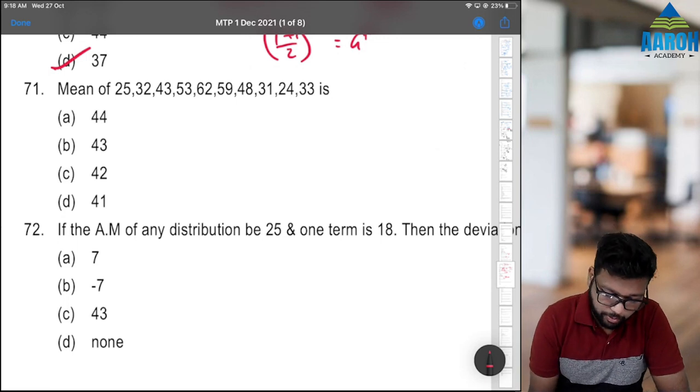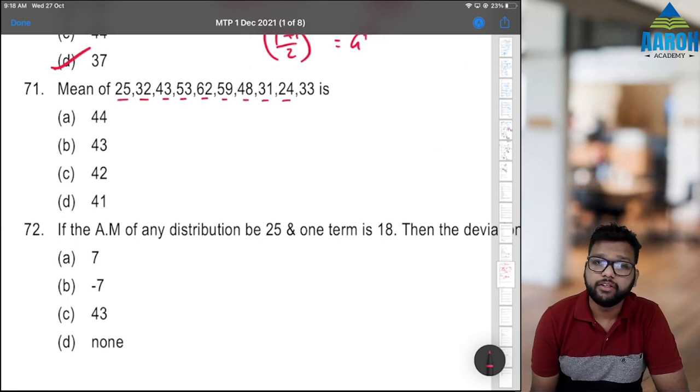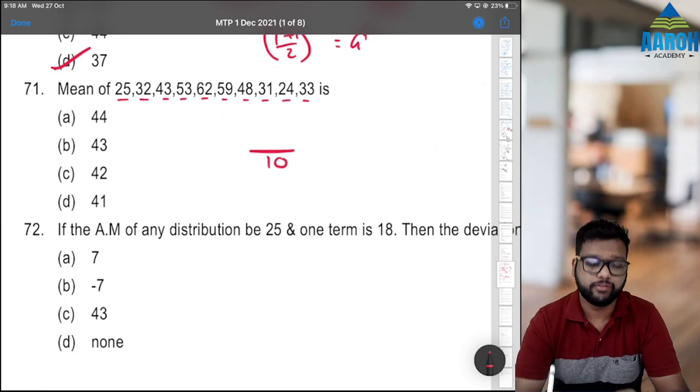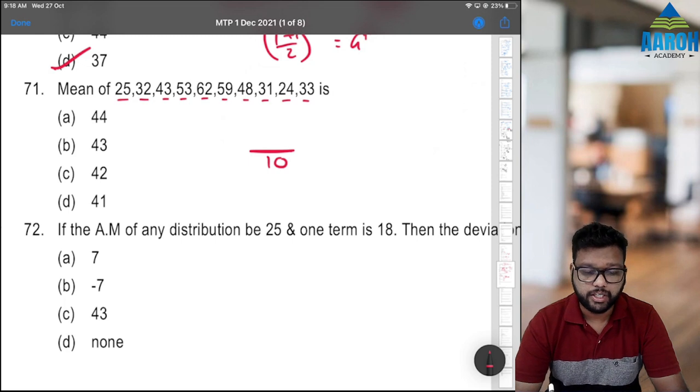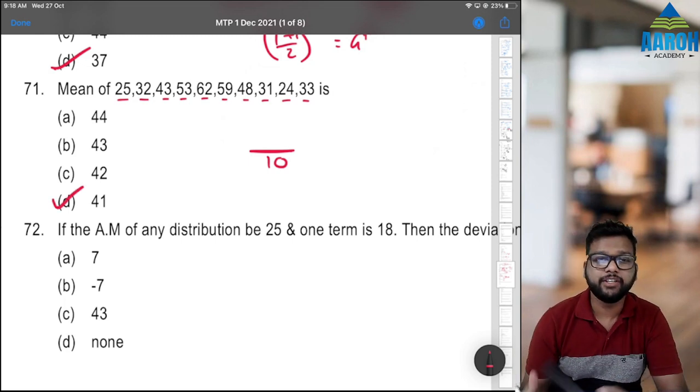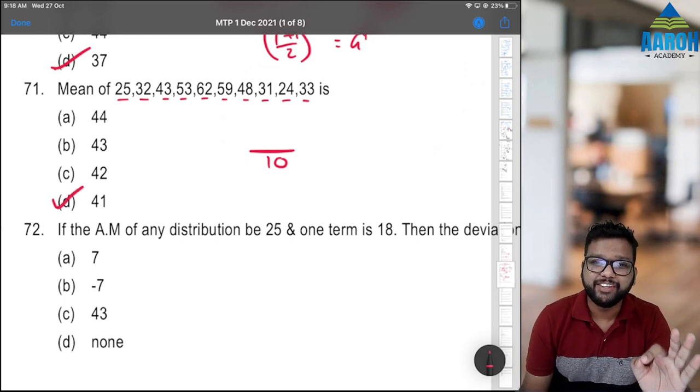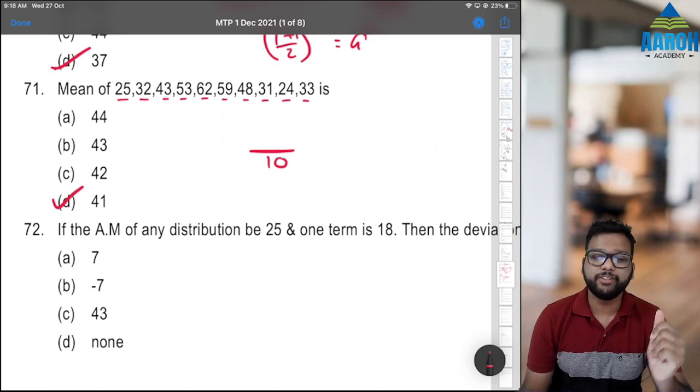Mean of this, okay, how many numbers are there? 1, 2, 3, 4, 5, 6, 7, 8, 9, 10. So summation x upon n, which is 10. We can do it in the calculator: 25 plus 32 plus 43 plus 53 plus 62 plus 59 plus 48 plus 31 plus 24 plus 33 divided by 10. 41 is the correct answer. You should be fast with your calculator so that you can finish everything within 1 minute.